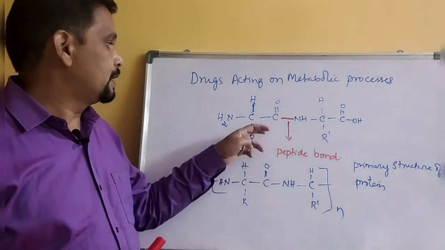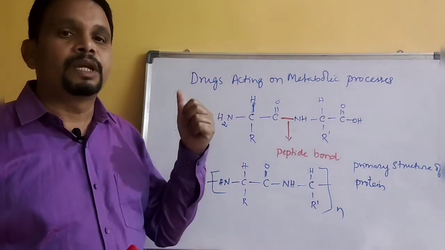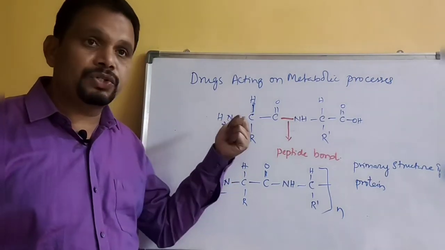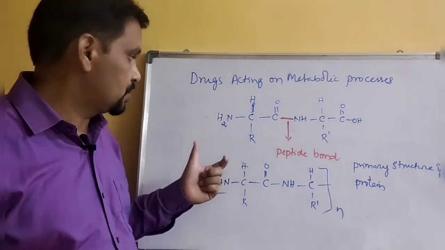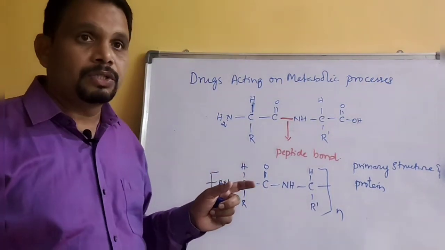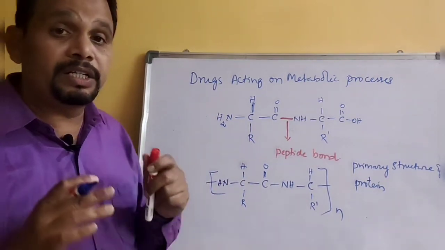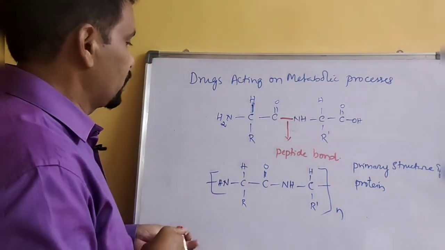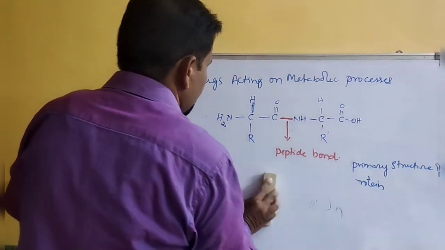The amino acid structure contains a central carbon atom, an NH2 group, a COOH group, hydrogen, and an R group, which is variant in different amino acids. So common amino acids have only a difference in their R functional group. So this is about the basic structure of proteins.